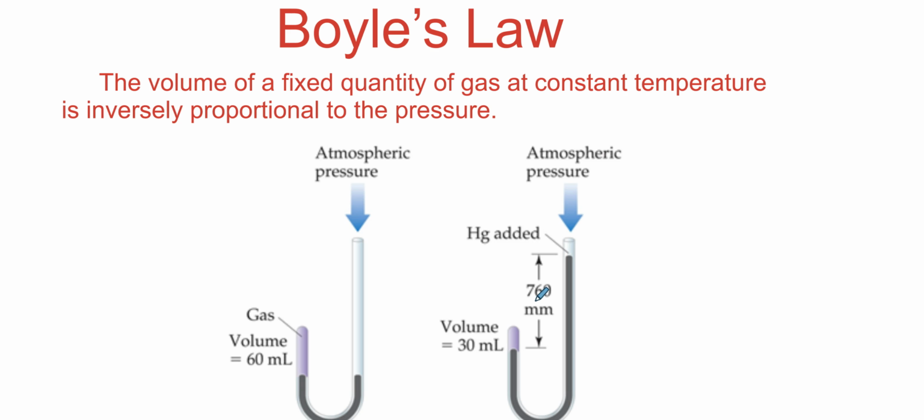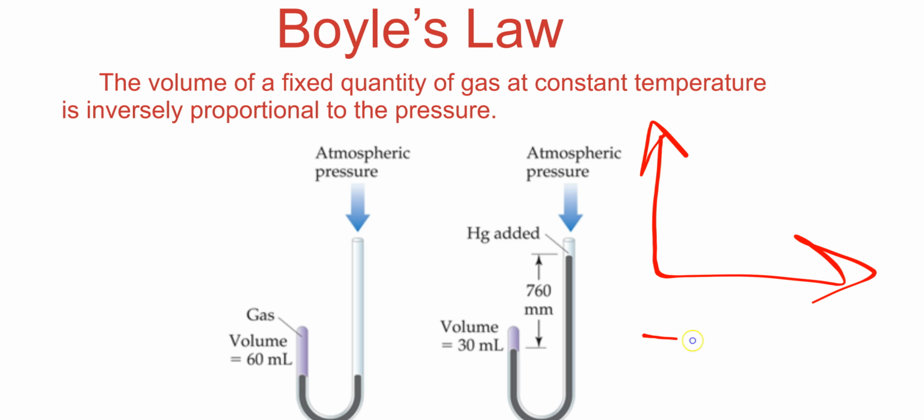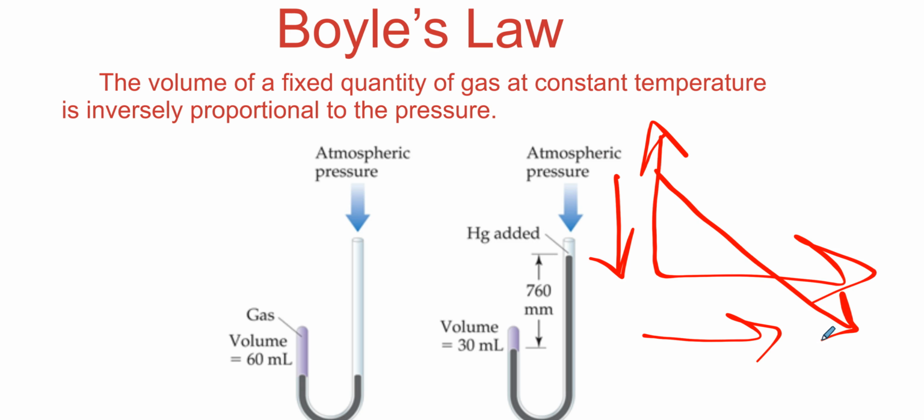All right, Boyle's law. You don't have to know each one of these, you just kind of got to be able to picture it in your head. Boyle's law says the volume of a fixed quantity of gas at constant temperature is inversely proportional to its pressure. So if I drew a graph, if it's inversely proportional, as one gets bigger, the other gets smaller. So we're going to say that we have this inverse relationship. And we can all picture that. If we squeeze a balloon, the volume it occupies goes down.